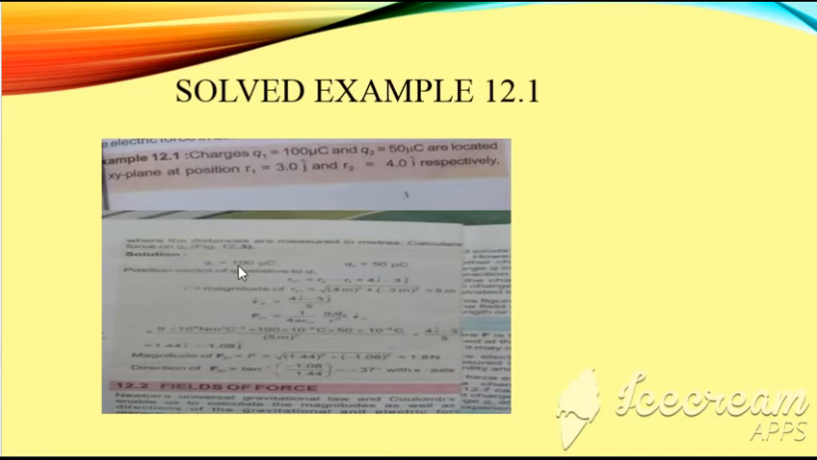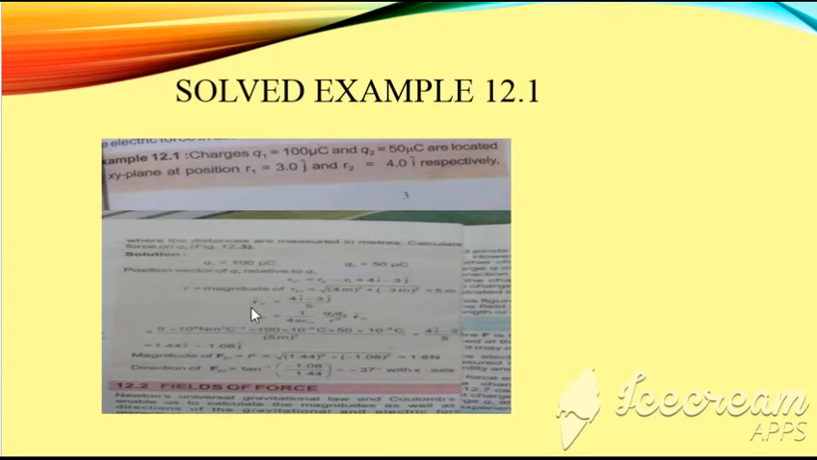So for this problem, Q1 is 100 microcoulombs and Q2 is 50 microcoulombs. The position vector of Q2 relative to Q1 is given here. R21 is equal to R2 minus R1, which is equal to 4I unit vector minus 3J unit vector. This is used to find the separation between the two charges. So how much are these two charges separated? For this purpose we must take the magnitude of R21. You can see in this expression, where the values of R1 and R2 are given, 4 meter square plus minus 3 meter square, and the magnitude of R is 5 meter.